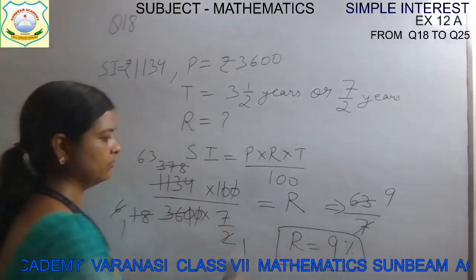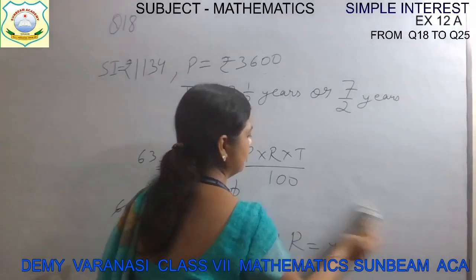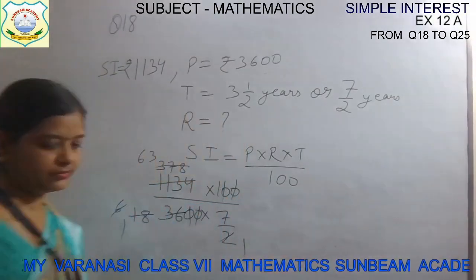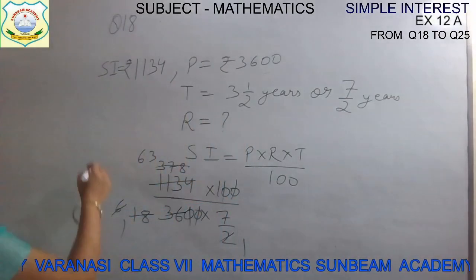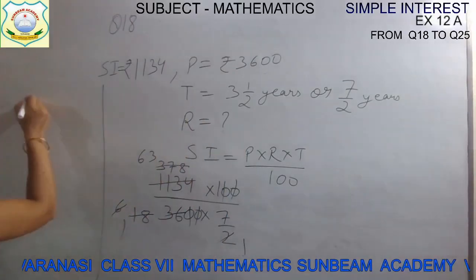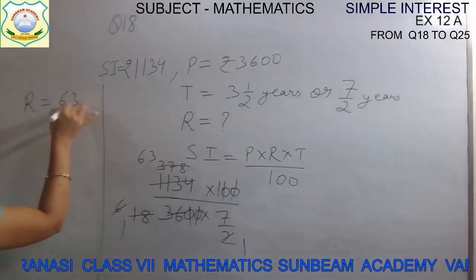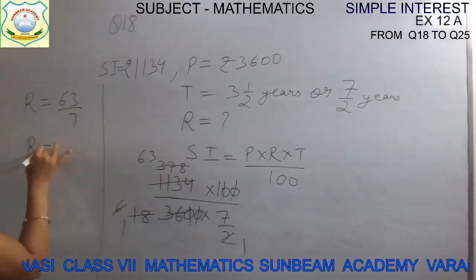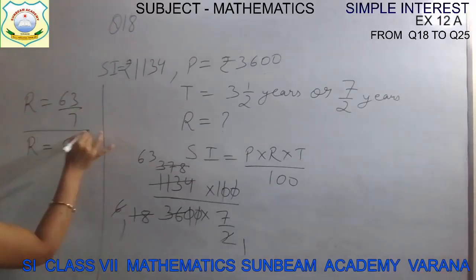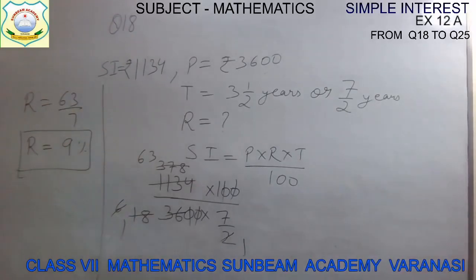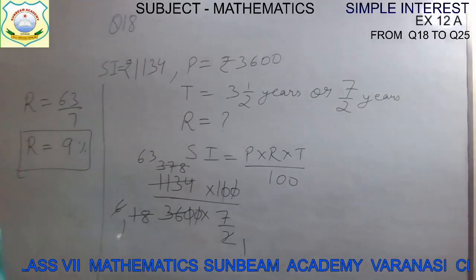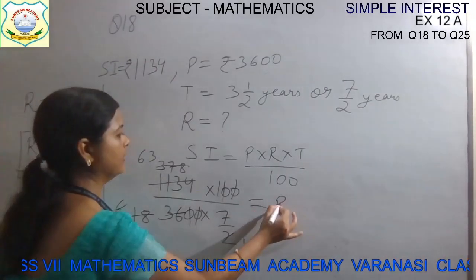Actually we should not write it in this way. After writing this, it should be in a separate part. Rate is equal to 63/7 or rate is equal to 9%. Now this is more clear. Okay, here it is, the rate.